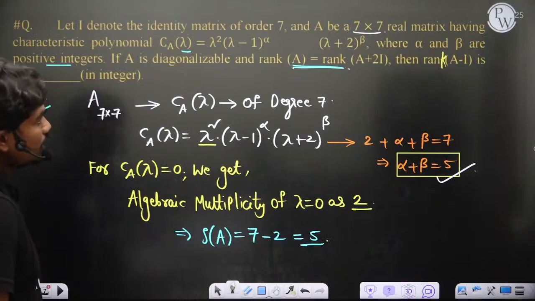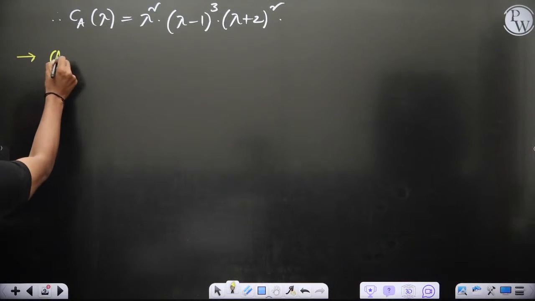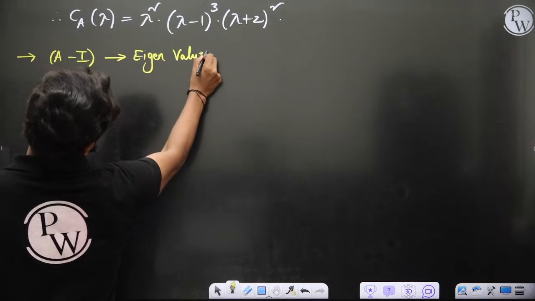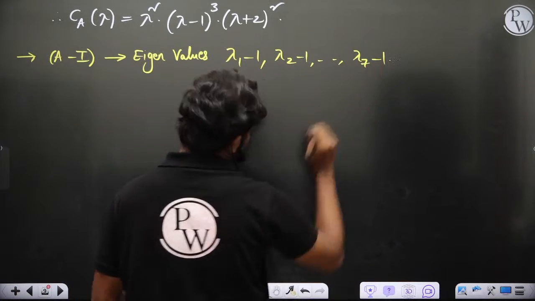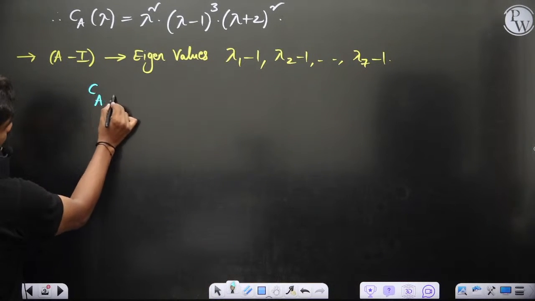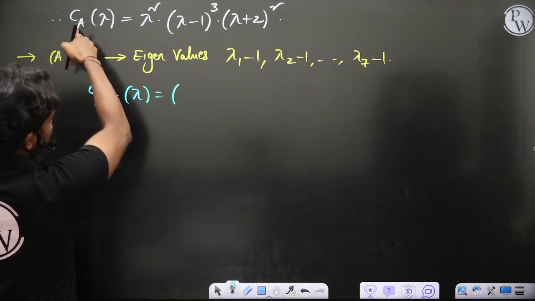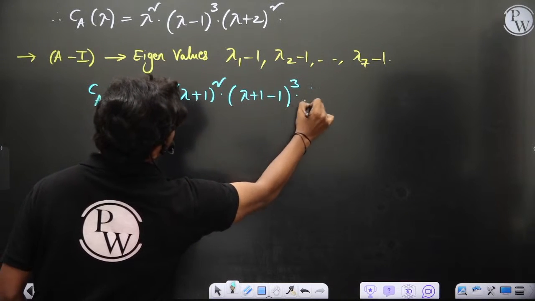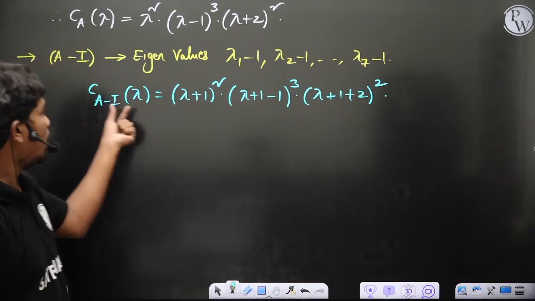Now see what they are asking. They are asking rank of A minus I. Fine, A minus I is what you want to identify. So if you want to calculate A minus I, this has eigenvalues lambda 1 minus 1, lambda 2 minus 1, and so on, lambda 7 minus 1, of course. Now the roots are decreasing by 1, so the characteristic polynomial of A minus I is going to be, replacing lambda with lambda plus 1: lambda plus 1 whole square, lambda plus 1 minus 1 whole cube, lambda plus 1 plus 2 whole square. This is the characteristic polynomial of A minus I.